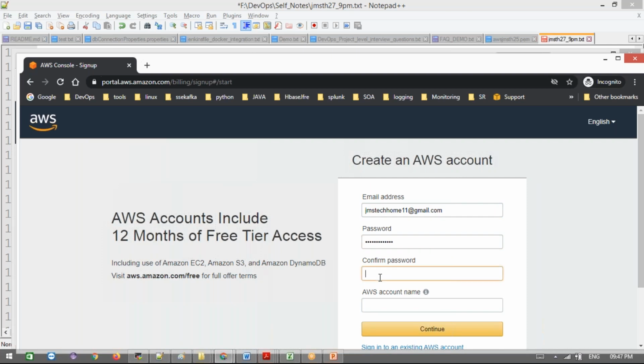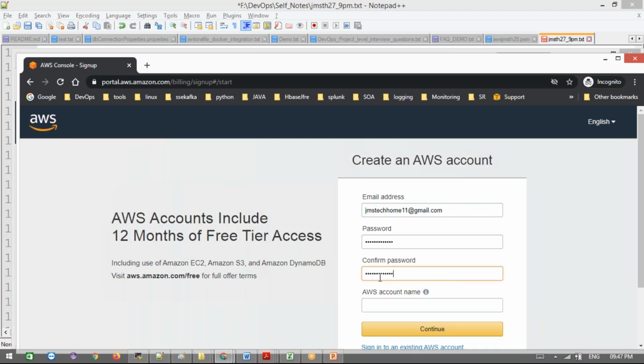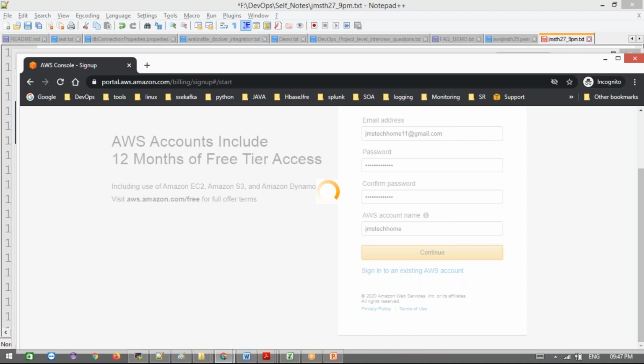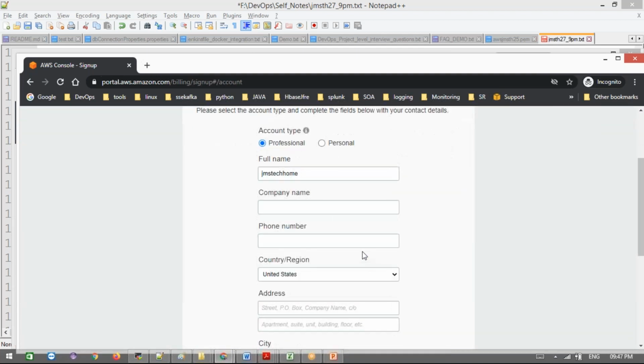You can confirm the password here. And the account name is what I'm going to provide for this. Okay, I'm just going to create it. Next is the professional purpose, which is a full name and the company name and all. Let's press the student view, and for the phone number, you can enter your phone number.